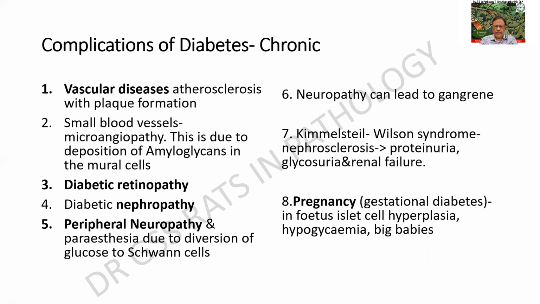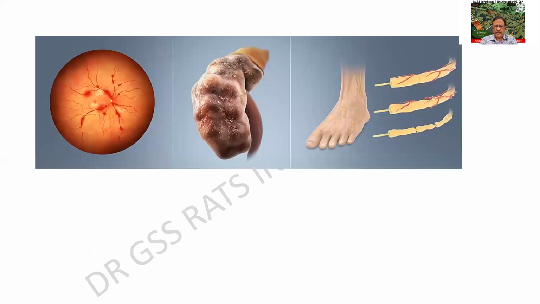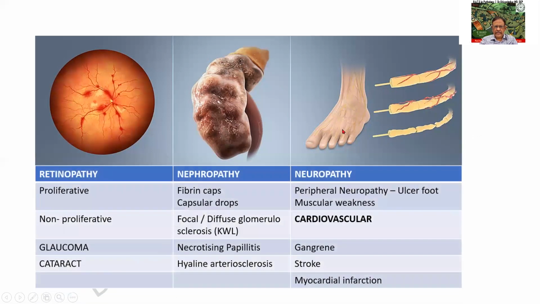In pathology, you will be asked complications of diabetes. As we had been mentioning earlier, students usually answer retinopathy, nephropathy, and neuropathy. Instead, I would like you people to answer it thus. In retinopathy, it can be either a proliferative or a non-proliferative lesion. Also, there can be glaucoma and cataract in addition to these.